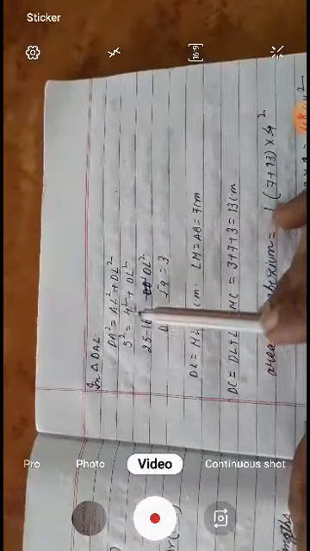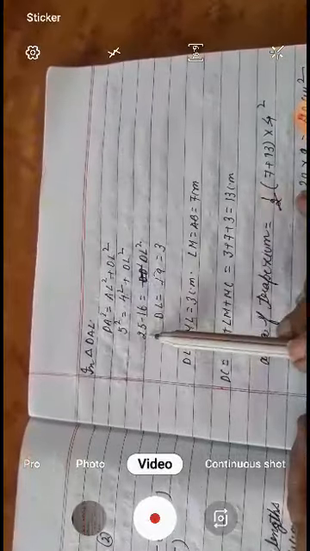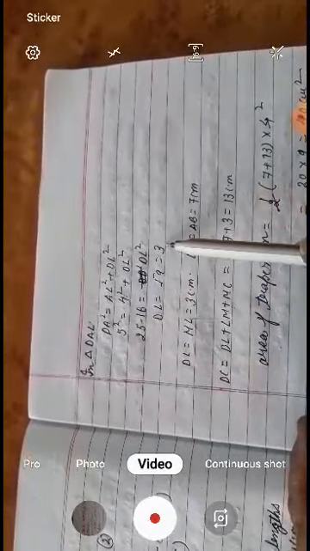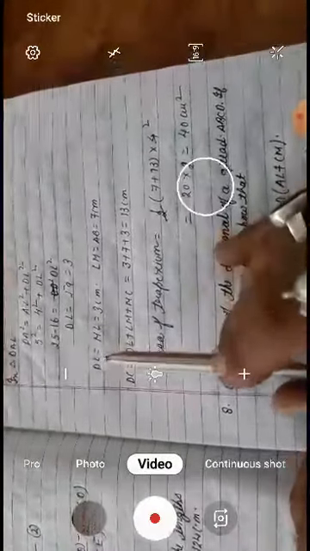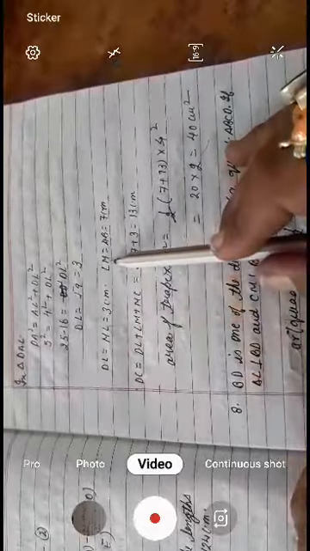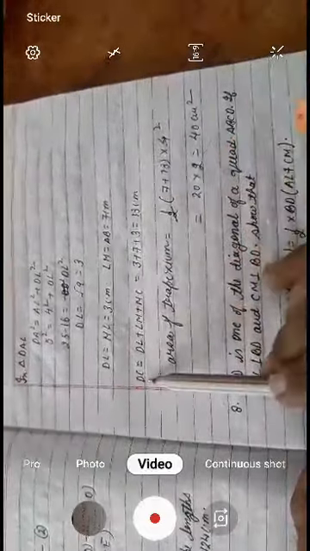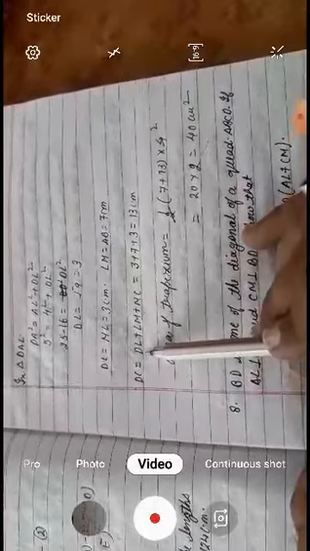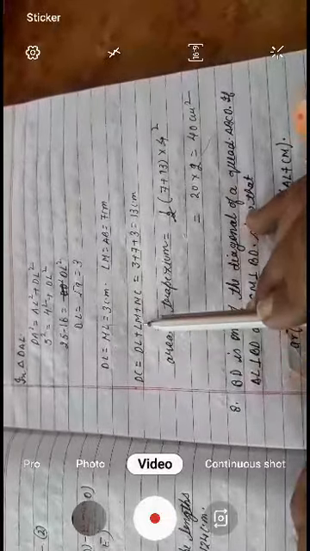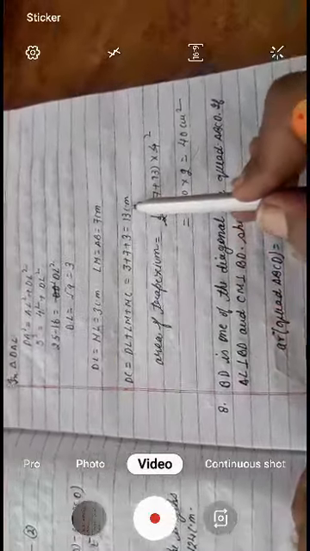Putting the values 5 and 4 in place of DA and AL, we get DL as 3 centimeter. Is it okay? Now we know DL and MC are both 3 centimeter and LM and AB is equal to 7 centimeter. The value of DC is DL plus LM plus MC, we get 13 centimeter.